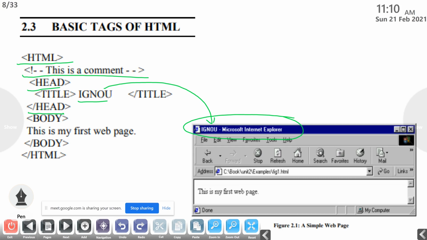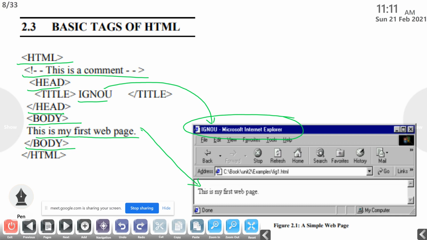Then after that, the body part, it will start body, and in between body and slash body, all the things that we are giving will be displayed in the main area of the web page. Here, this is my first web page. The output will display like this. This is my first web page. Then we want to close the body tag and we want to close the HTML tag.